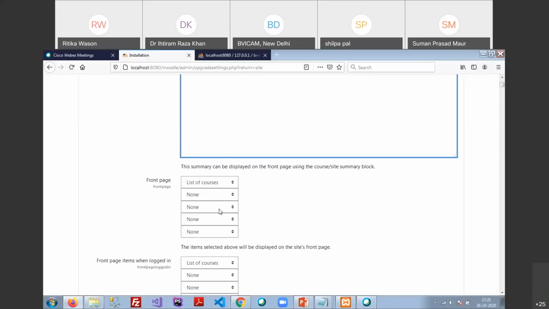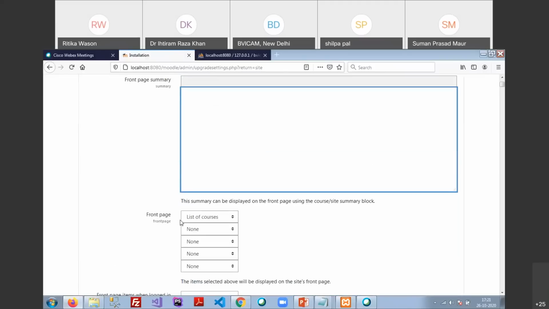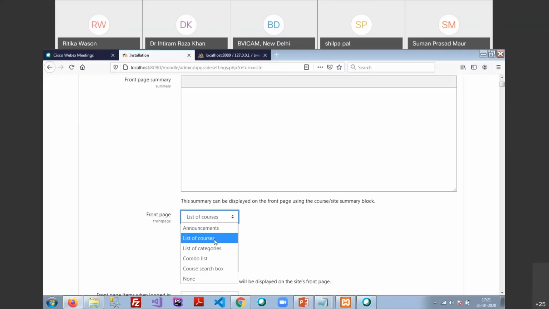Front page summary, if you want to give some summarized descriptions here. And the second one is called the front page. In the first page, what you want to show, the list of courses or the list of categories. So just suppose I select here list of categories on my first page. Once a member is going to visit and check out my website, then the first time he will be able to see the courses available in our site. Just like this one example,